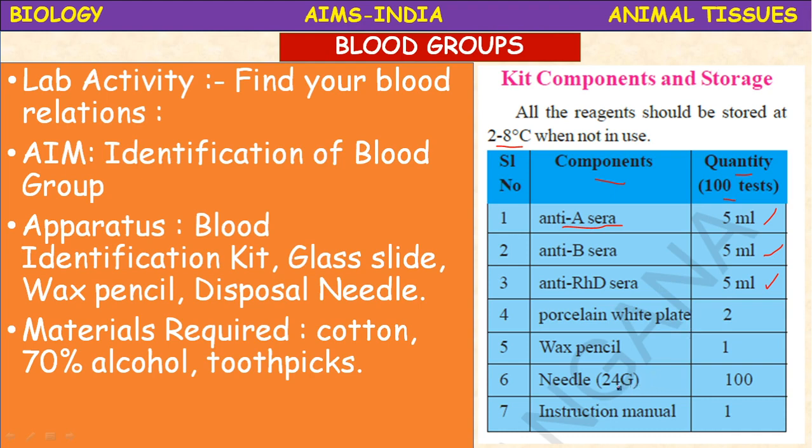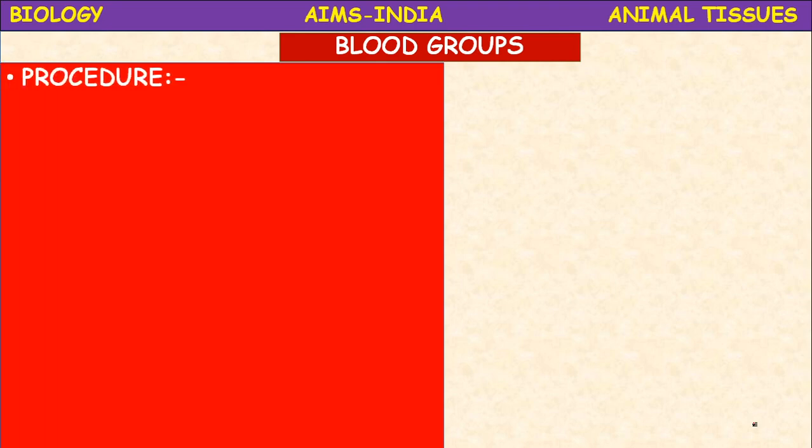Needle, the size of the needle is 24G. If you are doing a test for 100 people, 100 disposable needles we require. Instructional manual 1 we need to prepare. The materials required which are not included in the kit: cotton, 70% alcohol and toothpicks.